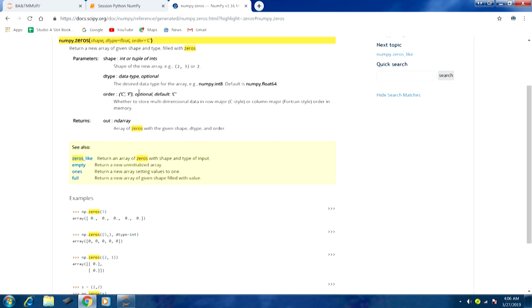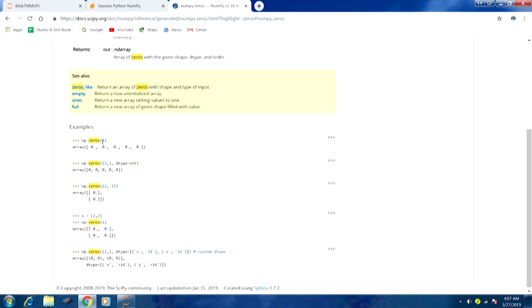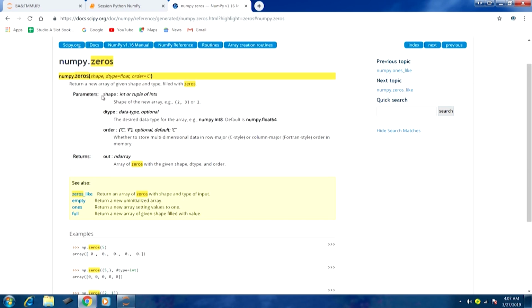In the example that we just went through, we had specified 5. You can see the same example here, np.zeros 5, and this is the same output we also got. So anytime you are looking to find out more details about a certain function, you can always go to the help section, find the relevant reference link, and search it out using the quick search box.